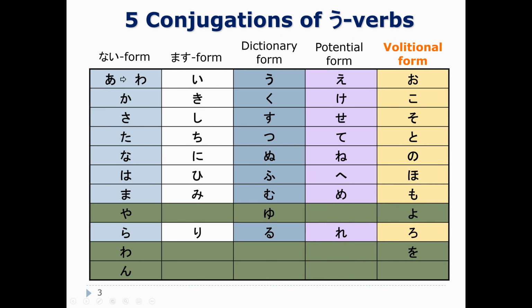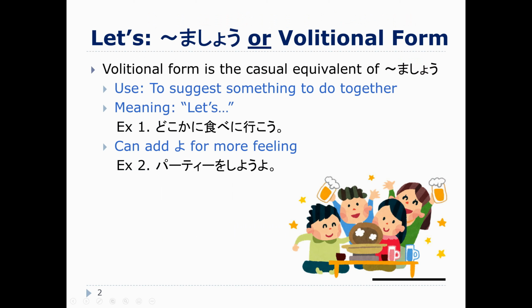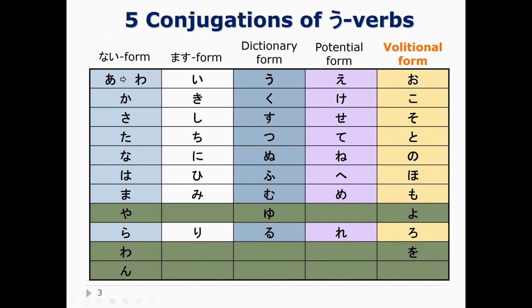So, let's talk about how to make the volitional form. As you might have guessed from the iko and shiyo that I mentioned before, when we're looking at volitional form, the basic sound that we're going to end up with is an o sound. So, in Japanese, when we look at our u verbs, so far we've studied the nai form. We have to make the sound into an a sound, right?